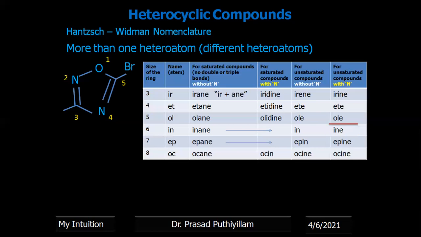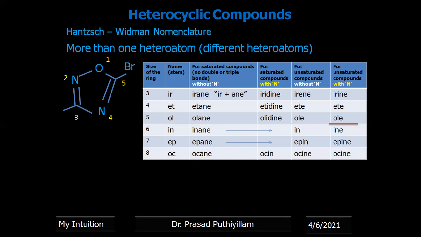This is more than one heteroatom with different heteroatoms and even branching. So if branching is there also, we should give priority to the heteroatom, and the highest priority heteroatom is oxygen, then next is nitrogen, and while giving numbering, the lowest possible numbers should be given to the heteroatoms. Therefore, if you count in this way, 1, 2, 3, 4, 5, which is given here, that is the best possible numbering system.